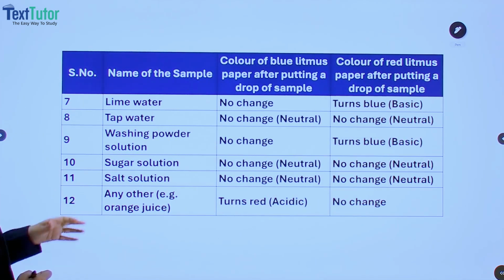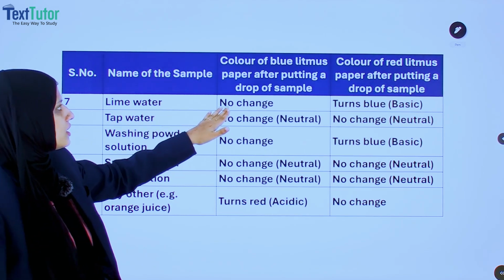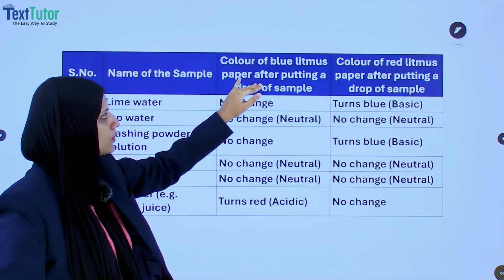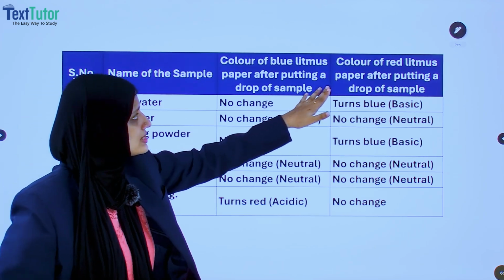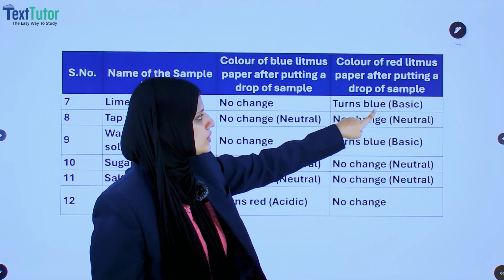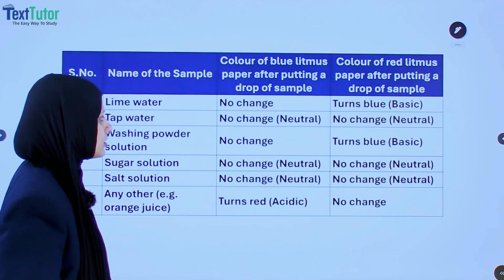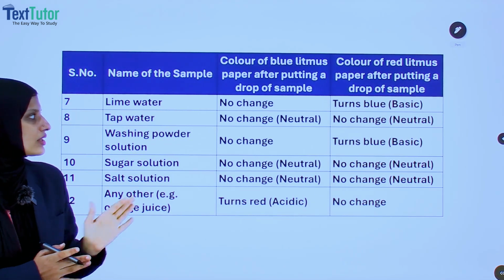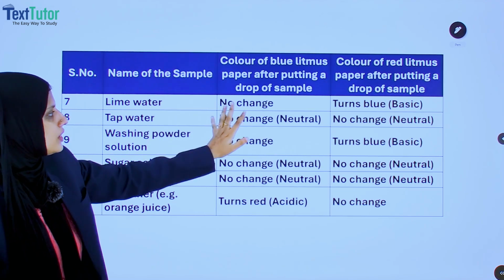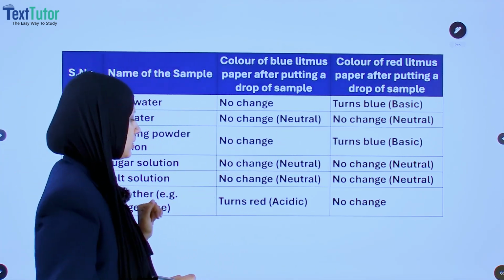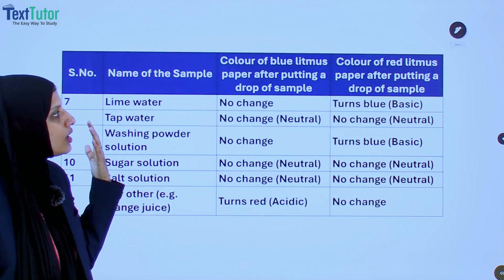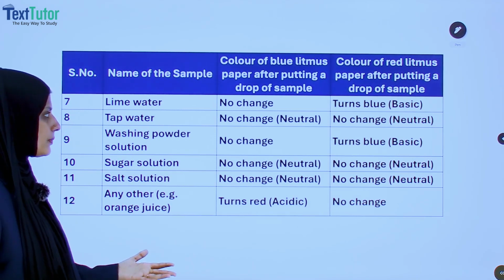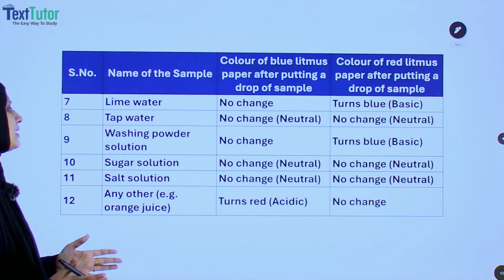So next is lime water. In the case of lime water there will be no change in blue litmus paper, whereas red litmus paper will turn into blue, being a basic substance. Tap water is normal water and it is neutral, so there will be no change in either red litmus or blue litmus.